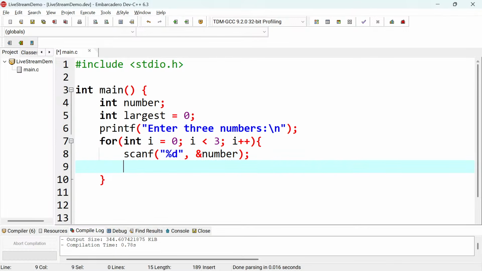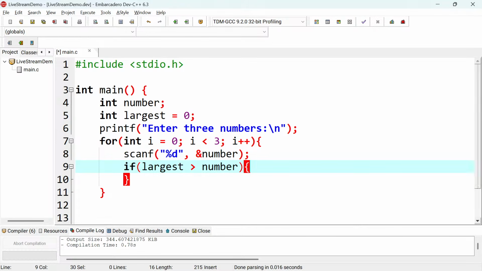So after you have entered the number, then I think I need to check now, and you go back again to the if statement. So that's why I'm saying, why do you want to go through this way? I think it's a little better trick, right? Because you just need to end up using a for loop, not an if statement. So now you need to check if this largest is greater than the number that you have entered. So we want to check if largest, something like that, is greater than the number that you have entered.